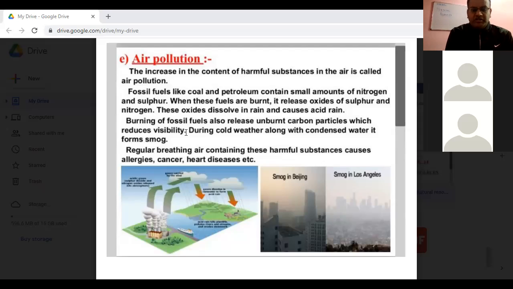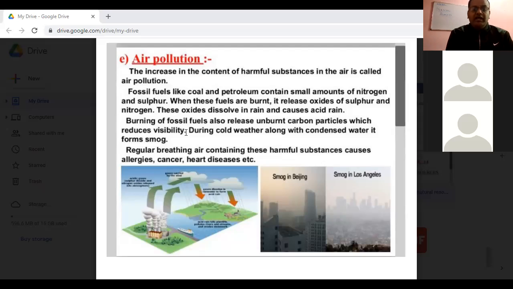This is very important, students, because in the metros we witness this situation. You must have seen, during early winter and even now, when news comes regarding the pollution of Delhi, it is said that the whole of Delhi is occupied by smog. So what is smog? Smoke plus fog, that means smog.